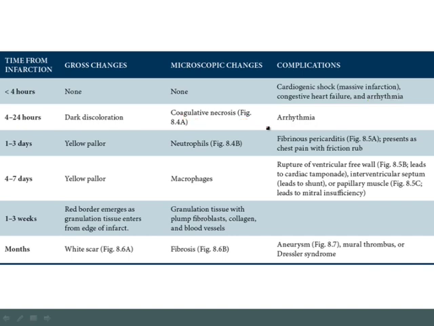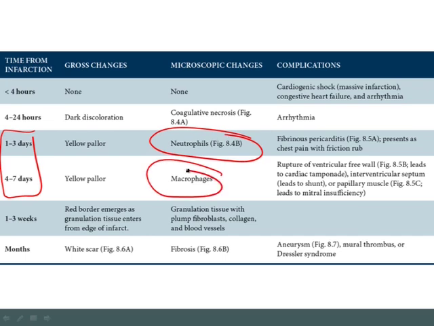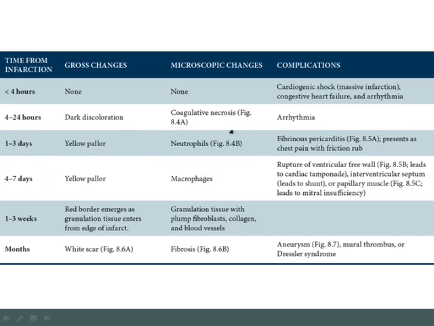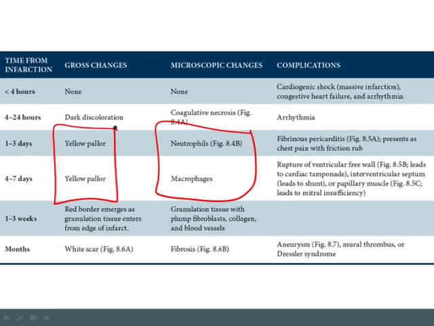Now, of course, at the milestone of 1 day, the next thing that's going to happen over the next week is acute inflammation. Remember that from 1 day to 1 week, you're going to have acute inflammation. The very initial phase of that will be neutrophils, and they'll come in from day 1 to day 3, and then the macrophages will come in from day 4 to day 7. Now, just focusing on these two, the key gross change will be that you have white blood cells within the myocardium. And the white blood cells within the myocardium will result in a yellow pallor. So during this entire inflammatory phase, the gross change will be yellow pallor.